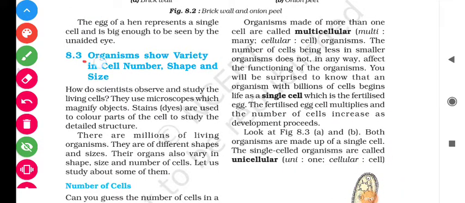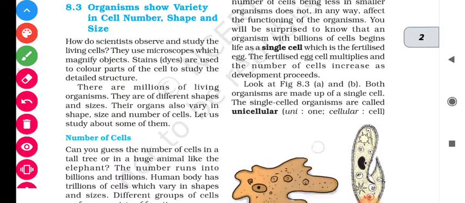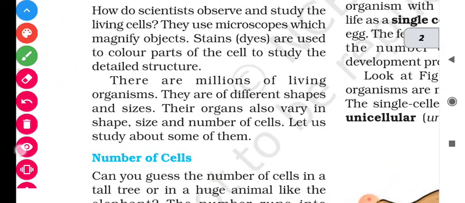Next topic. Organisms show variety in cell number, shape and size. Means student, the cell number is different from organism to organism. Its shape is also different and size is also different. How do scientists observe and study the living cells? They use microscopes which magnify the objects. Stains are used to color parts of the cell to study the detailed structure. Dyes are used to color the parts of the cell for further study of the cell.